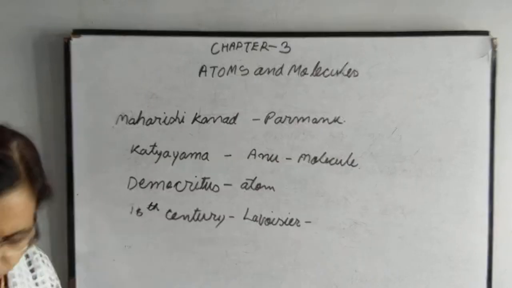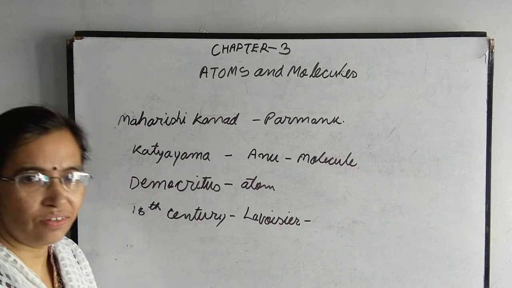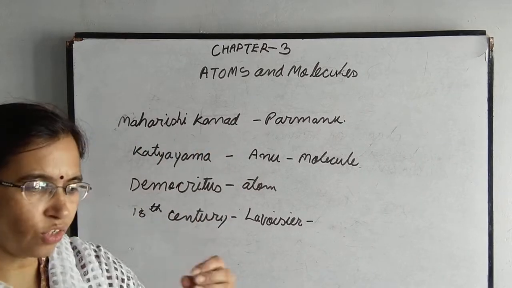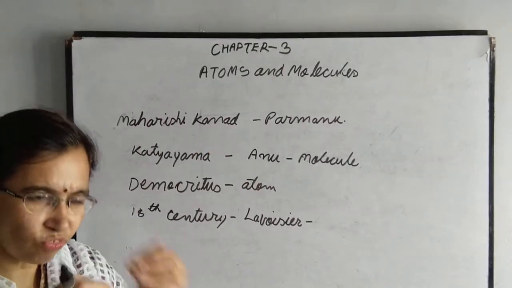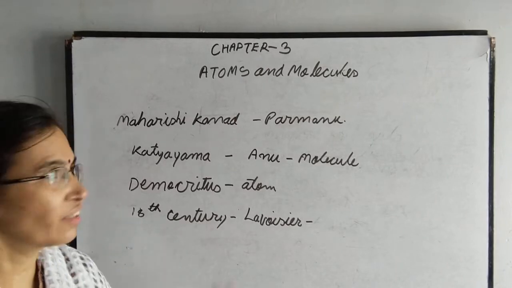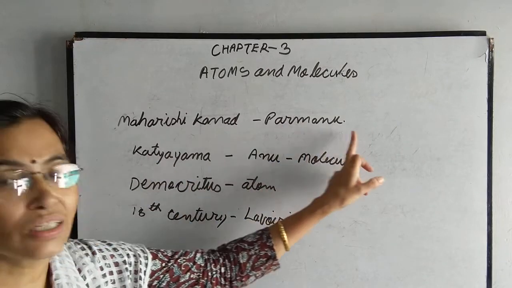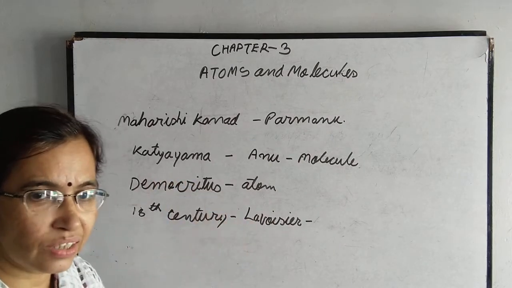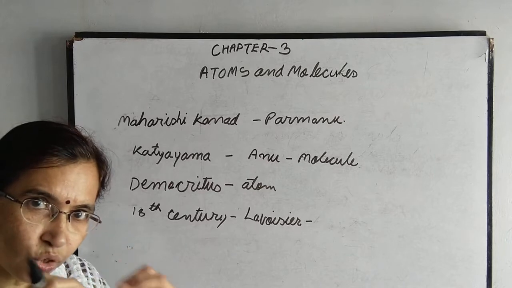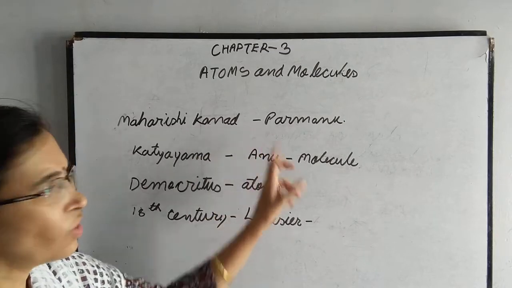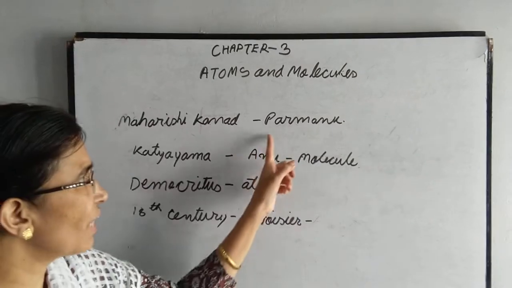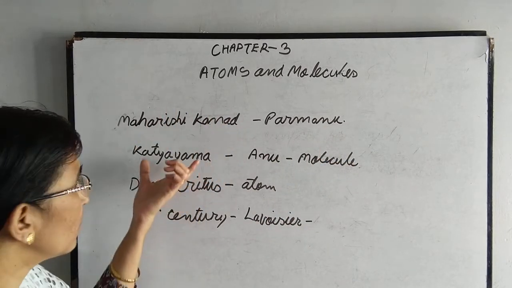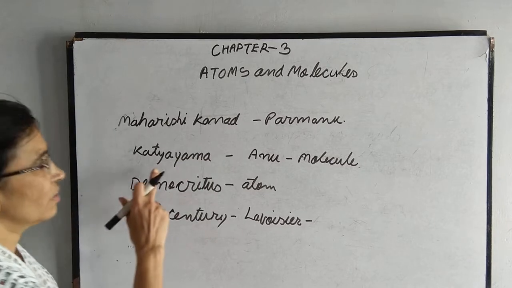So during 500 BC, our Indian philosopher Maharishi Kanad told that substance or matter is divided into very small particles, and that smallest particle he named परमाणु. These were philosophers, only their philosophy, they thought that if we break matter into small pieces, what will we get? We will get the smallest particle, that is known as the परमाणु. Okay, then another was there, that is the philosopher, not the scientist.